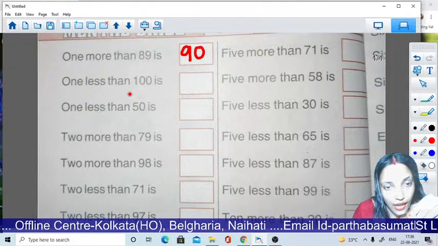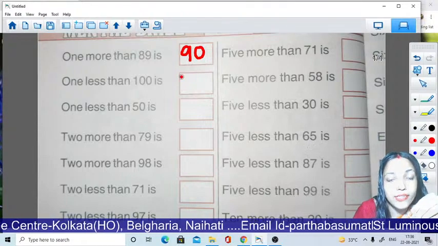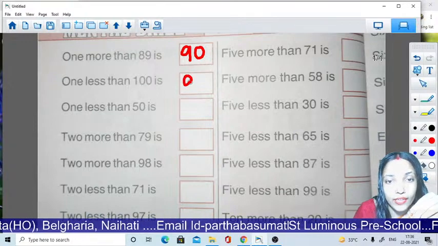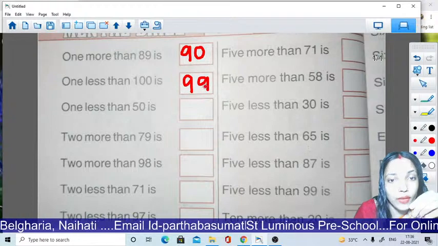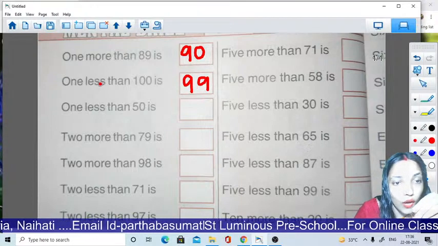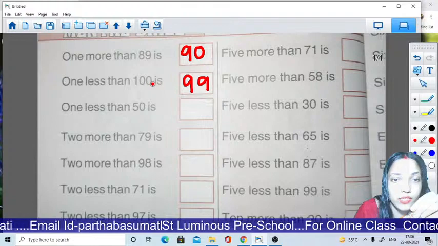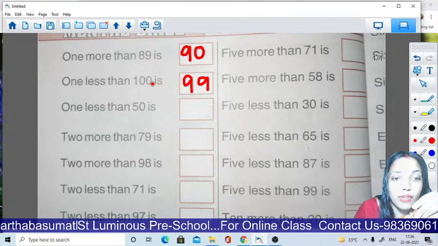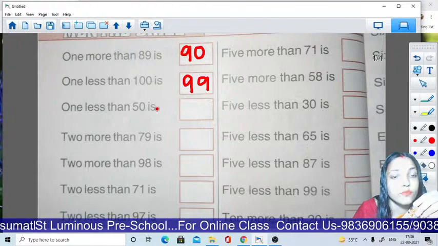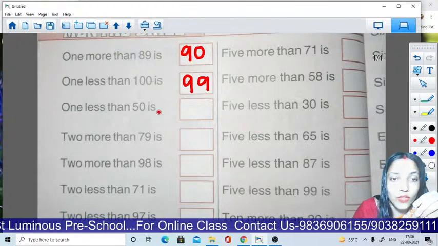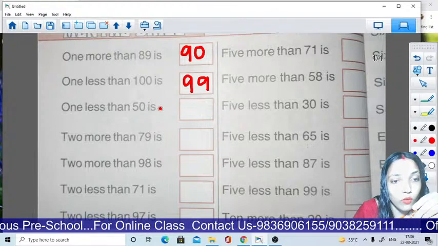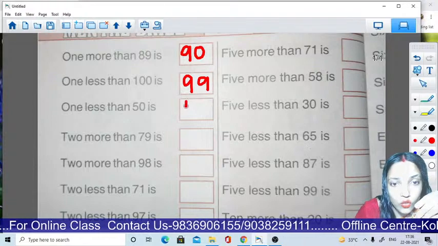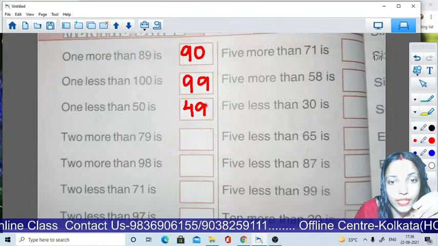1 less than 100. Before 100 we all know 99. So the answer will be 99. 1 less than 100 is 99. Okay, clear? Now 1 less than 50. Now backward counting: 50, then 49. So the answer will be 49.